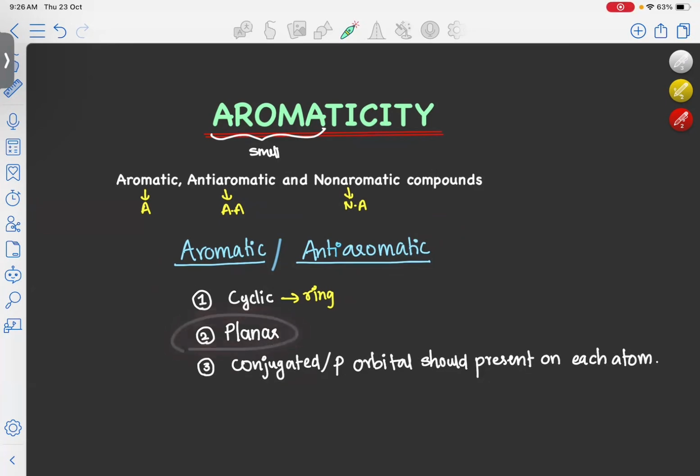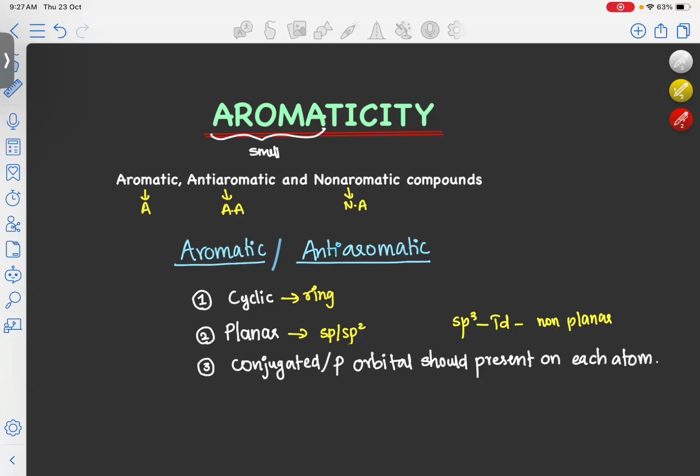Here it means that the atoms in the molecule should be either sp hybridized or sp2 hybridized. Suppose in our molecule there is an sp3 hybridized carbon or any atom, then the structure around that atom is tetrahedral. That will lead to non-planarity of our molecule. So for a molecule to be either aromatic or anti-aromatic, all atoms should be either sp2 or sp hybridized. There should not be even one sp3 hybridized atom in our molecule.